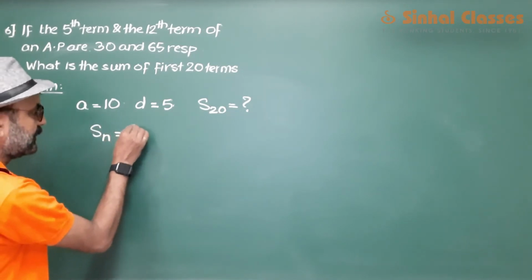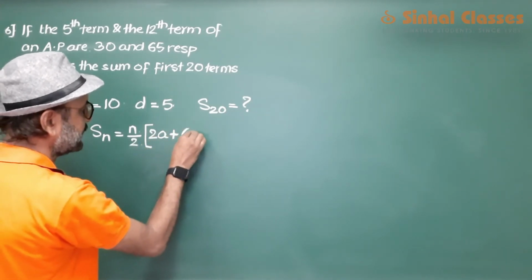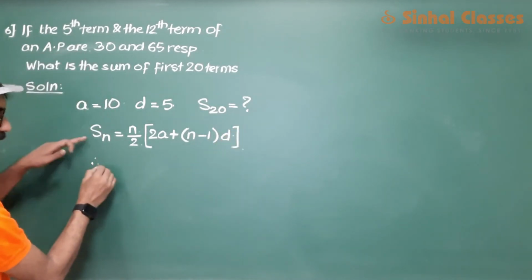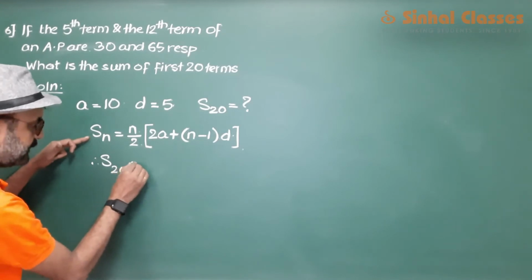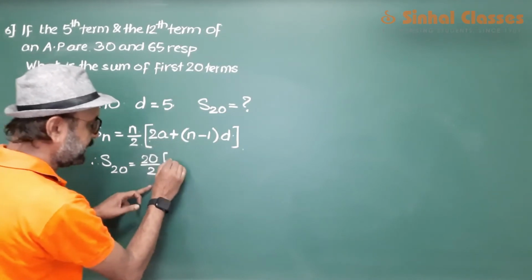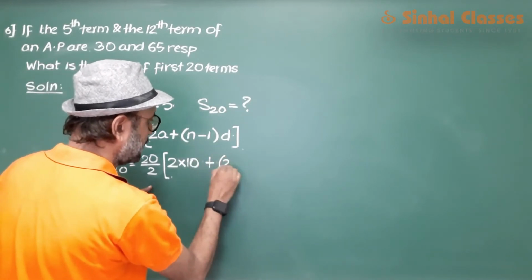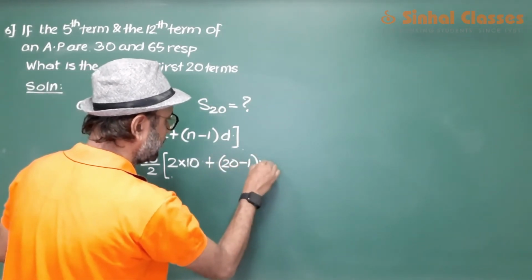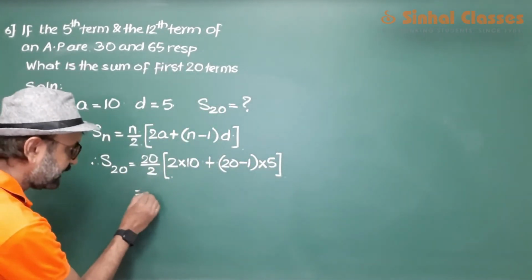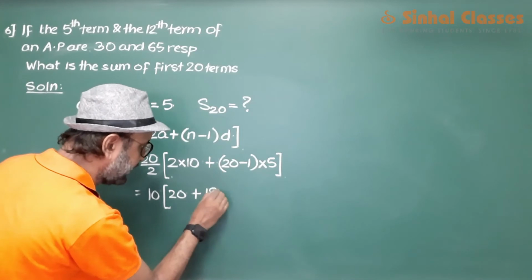Sn is n upon 2, 2a plus n minus 1 into d, which is S20 is equal to 20 upon 2, 2a, 10, plus 20 minus 1 into d, which is 5. So we get 10, 20 plus 19 into 5.